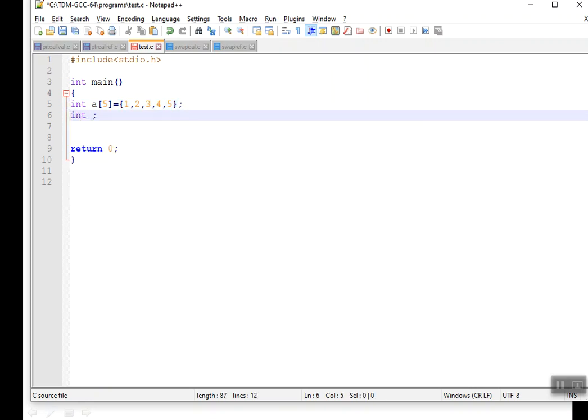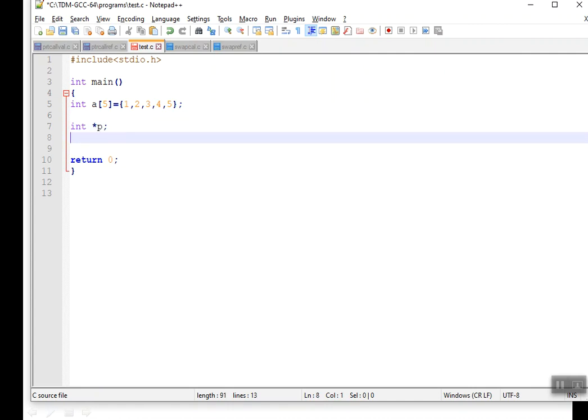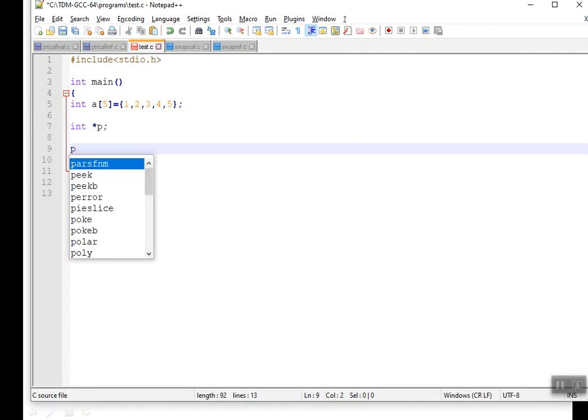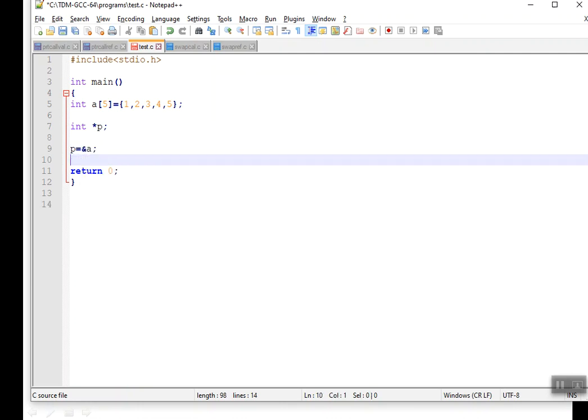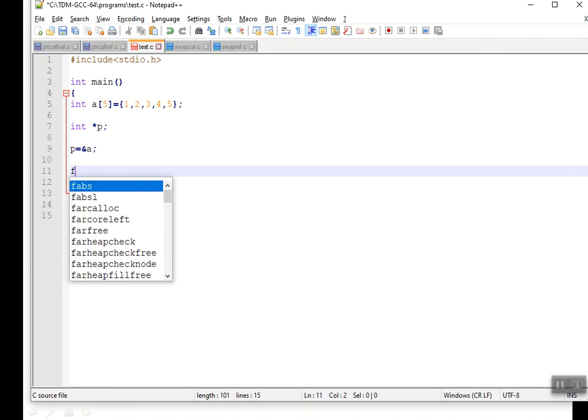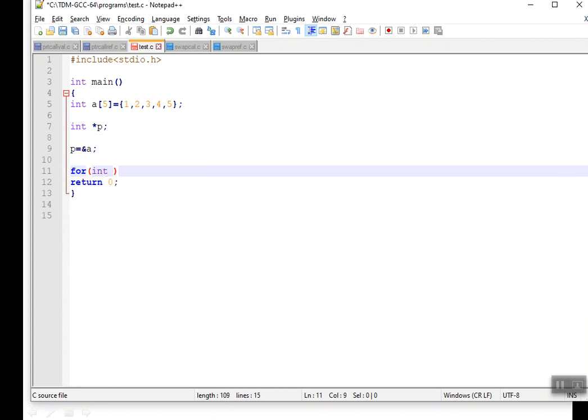int star p. What is p now? Pointer variable. How many pointers we need for an array? Only one is enough. From where to start? P equal to ampersand a or a of 0, everything is allowed. Ampersand a. Right, now I'm going to print it for I equal to 0, I less than, here n is 5, right, I plus plus.